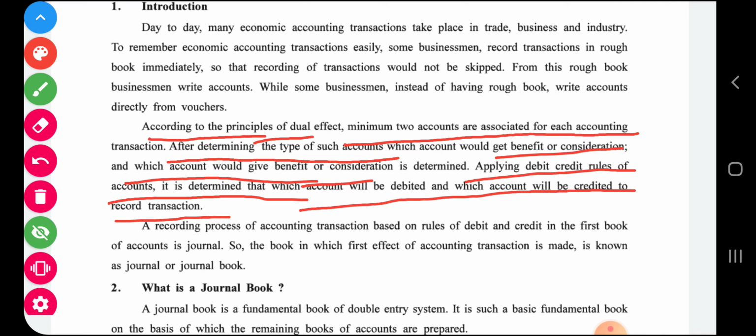So the whole process is what? First we have to identify the transactions, the nature of transaction, whether it is cash transactions, credit transactions. Then we determine the twofold effect. Then we decide which 2 accounts are associated. Then we apply the rules of debit credit for personal, real, nominal. And finally, we decide that this account is debited and this account is credited.